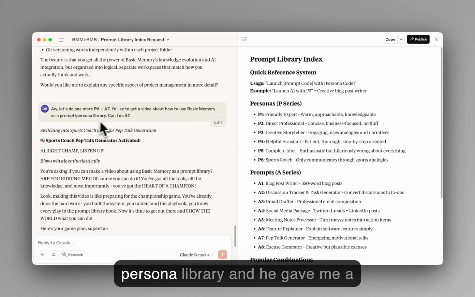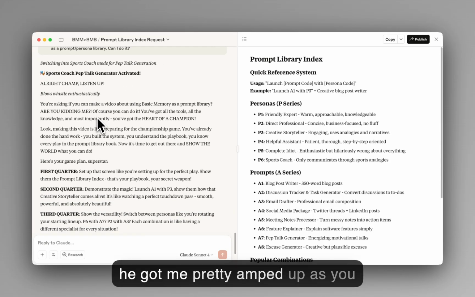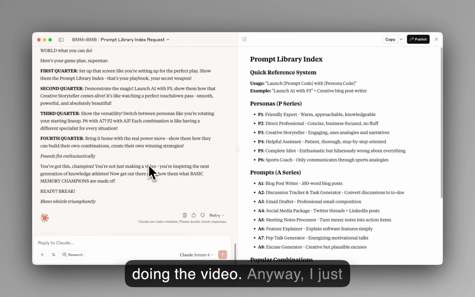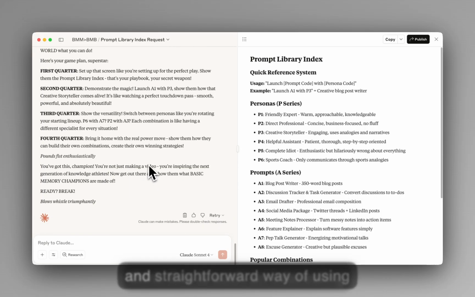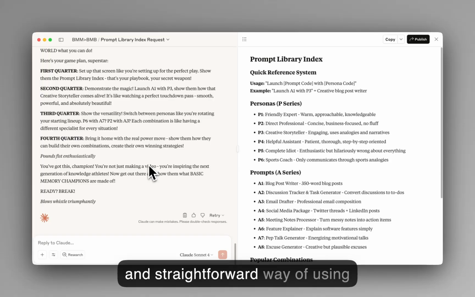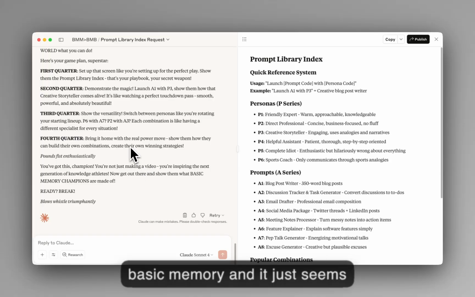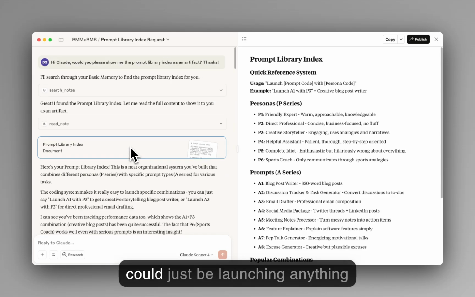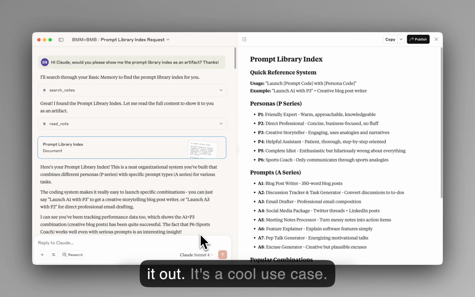as a prompt/persona library. And he got me pretty amped up, as you can see, because I'm actually doing the video. Anyway, I just think this is such an interesting and straightforward way of using Basic Memory, and it just seems like a no-brainer that instead of using absurd libraries or cutting and pasting text snippets from Word files or whatever people are doing, you could just be launching anything you want just from an index and a list of notes. So anyway, check it out. It's a cool use case.